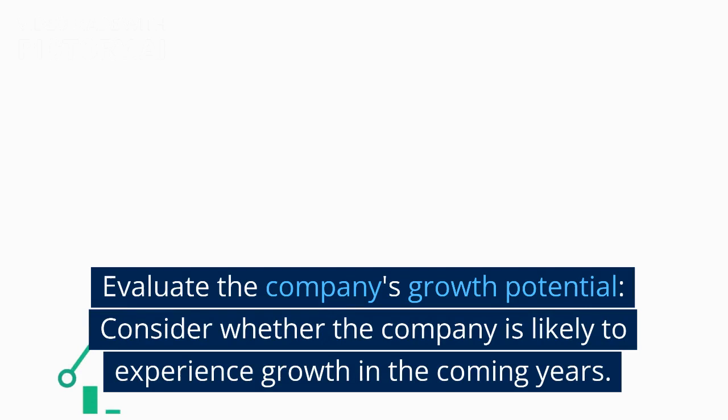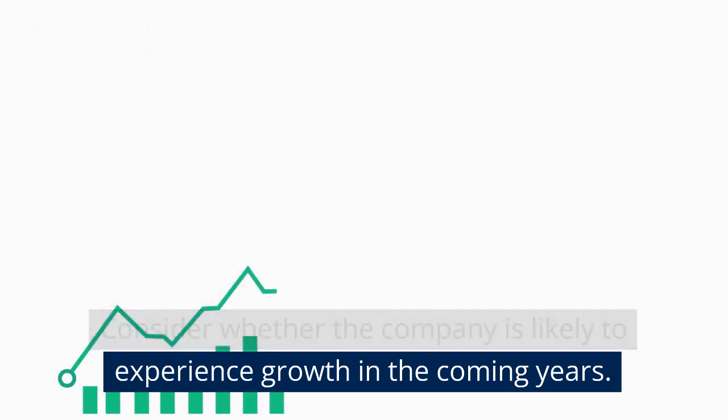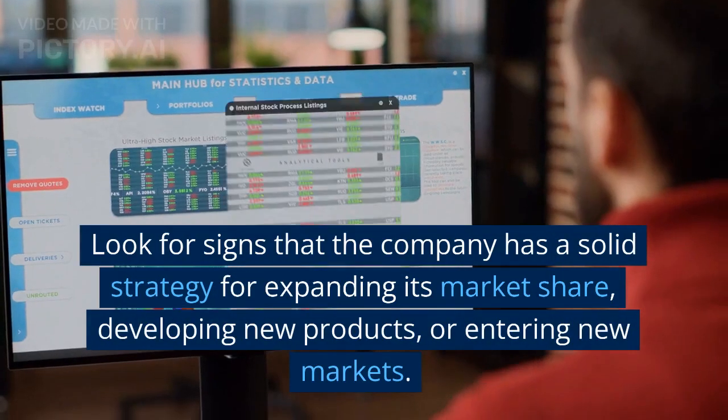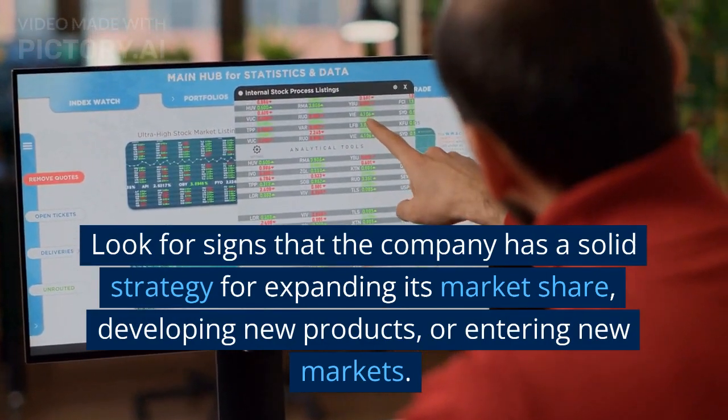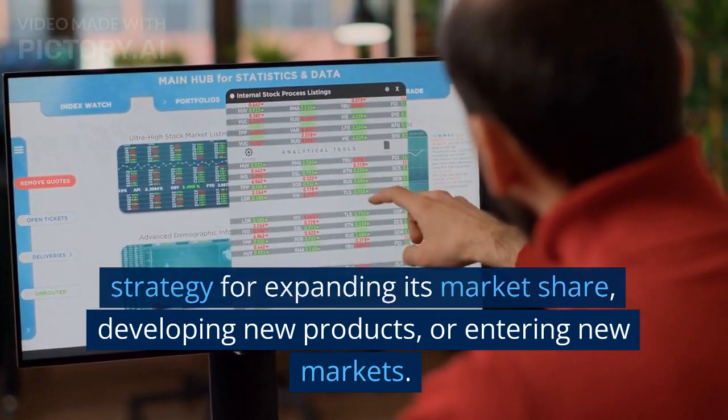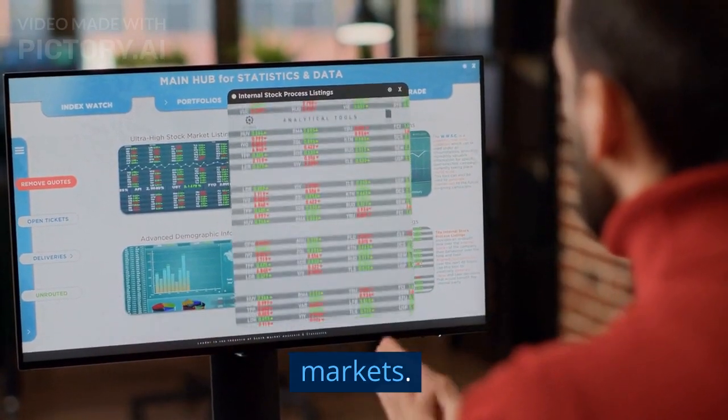Second, evaluate the company's growth potential. Consider whether the company is likely to experience growth in the coming years. Look for signs that the company has a solid strategy for expanding its market share, developing new products, or entering new markets.